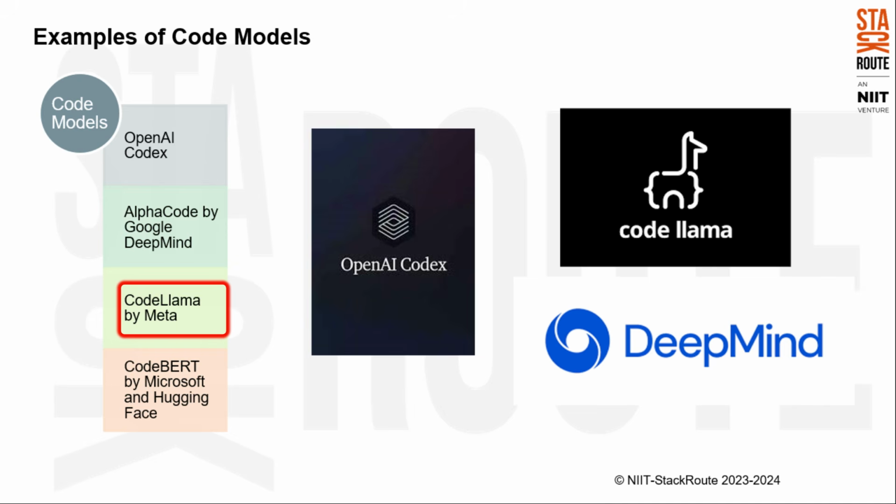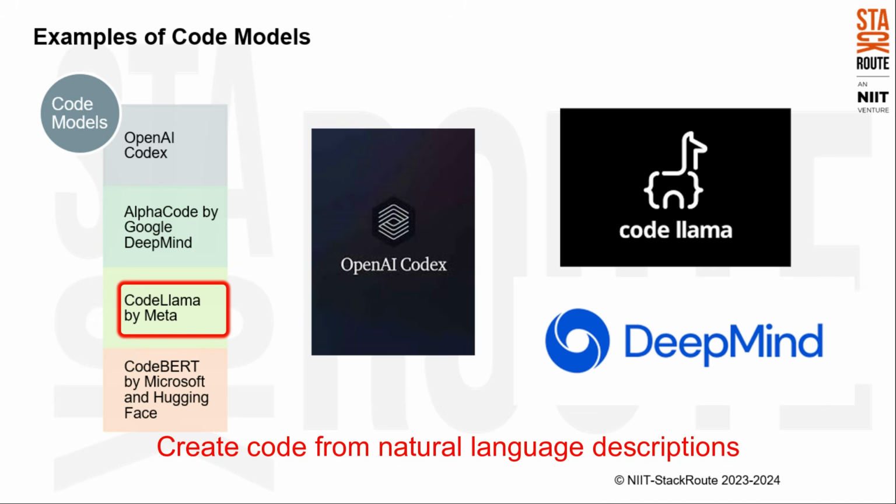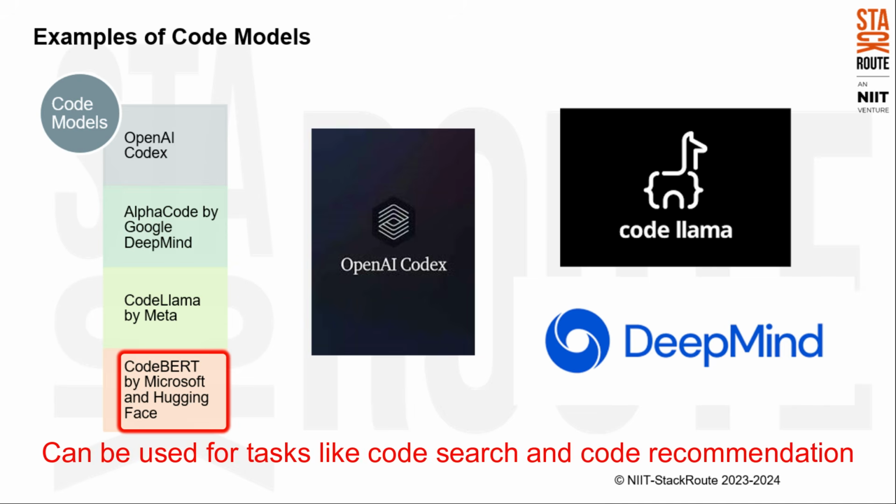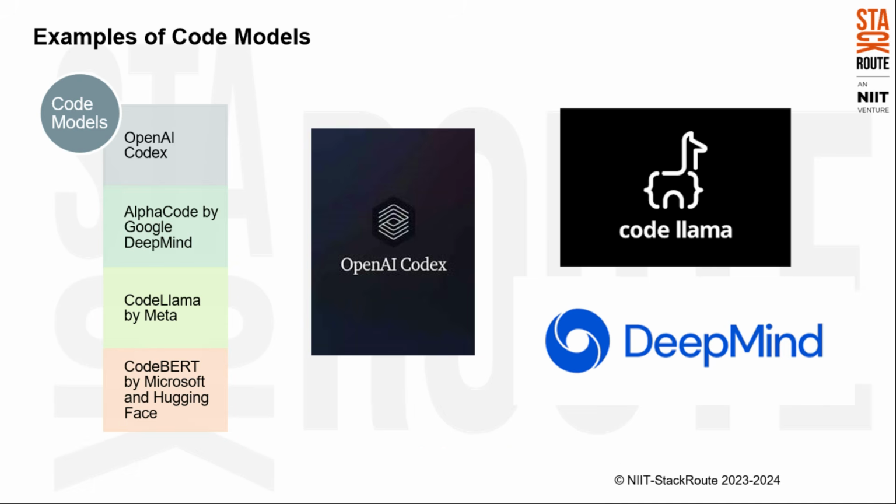CodeLlama by Meta. Meta's CodeLlama focuses on code generation and can create code from natural language descriptions or even translate code comments into working code. CodeBERT by Microsoft and Hugging Face. This collaborative model excels at understanding the nuances of code and can be used for tasks like code search and code recommendation. And next, we will see the applications of code models.